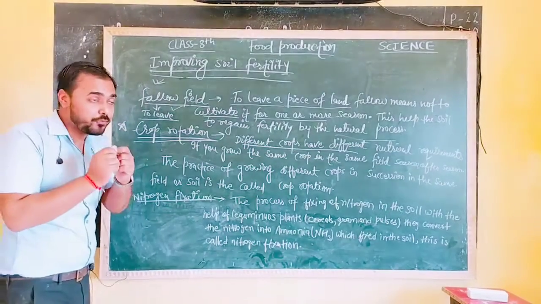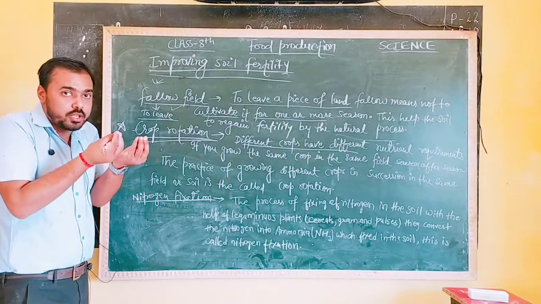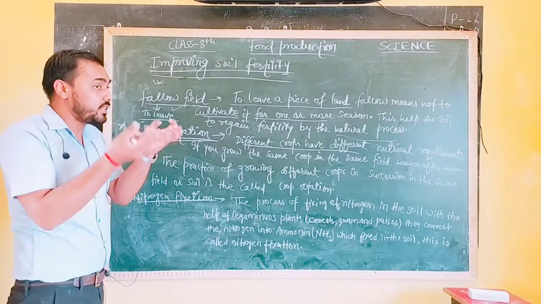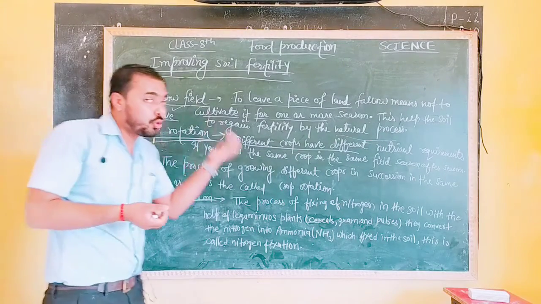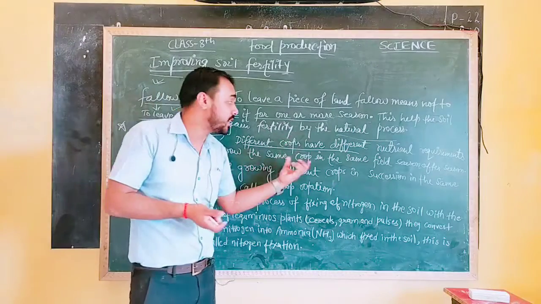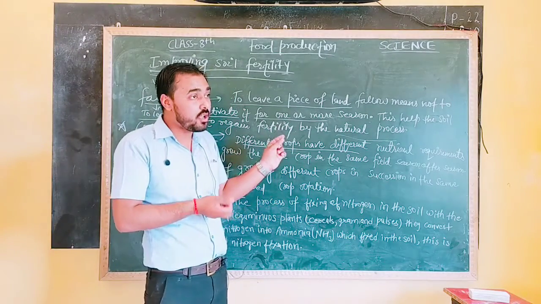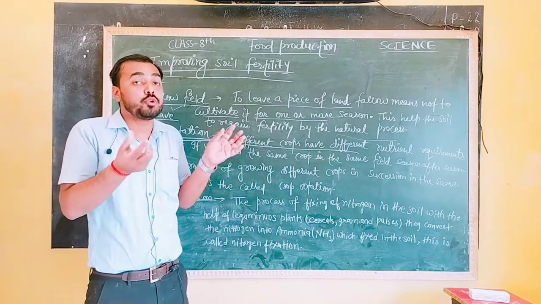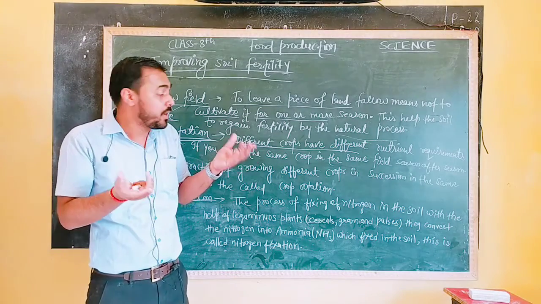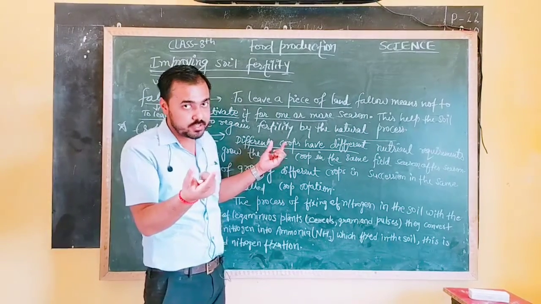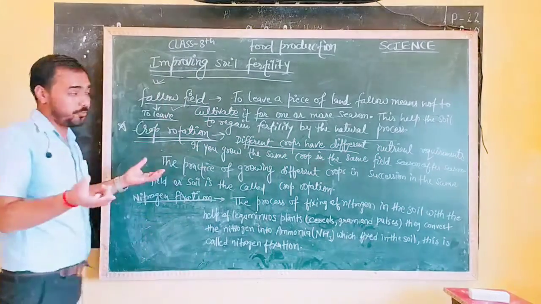A single type of nutrient will be absorbed from the soil, and the soil will lack those specific nutrients. Because of this, when you grow another crop, what will happen? Suppose you have grown rabi and now you are planning to grow a kharif crop, the kharif crop will not grow on a larger scale. Why? Because the soil lacks some specific nutrients, and so the crop will not grow.